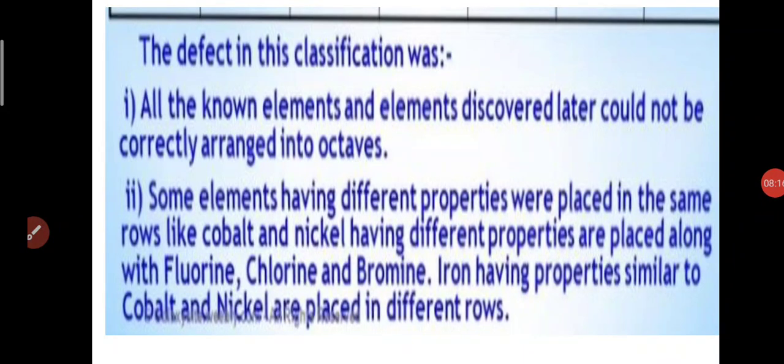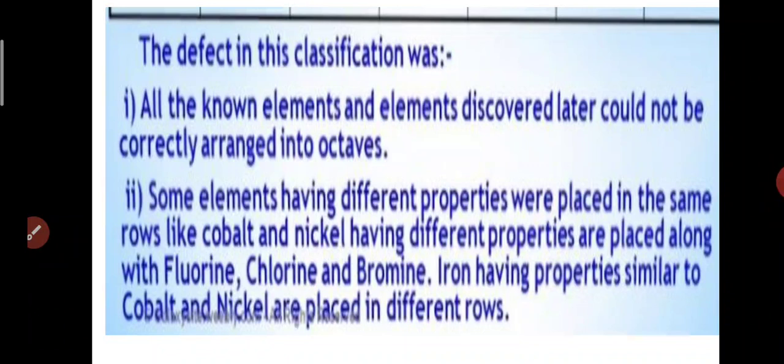Now the limitations of Newlands' law: all the known elements, and elements discovered later, could not be correctly arranged into octaves. Some elements having different properties were placed in the same row, like cobalt and nickel, which have different properties, being placed along with fluorine, chlorine and bromine.